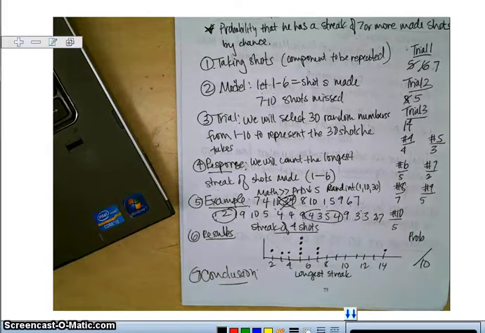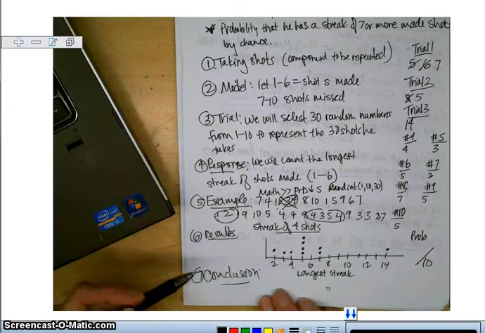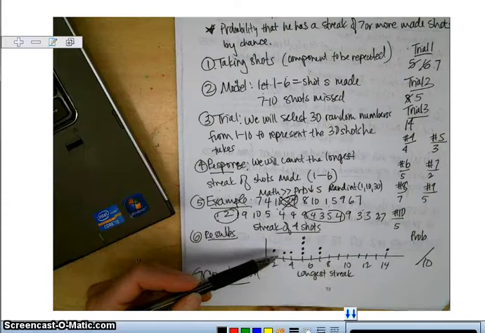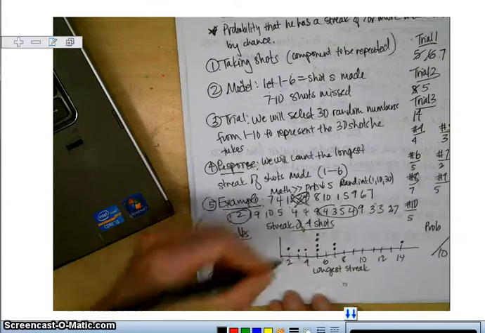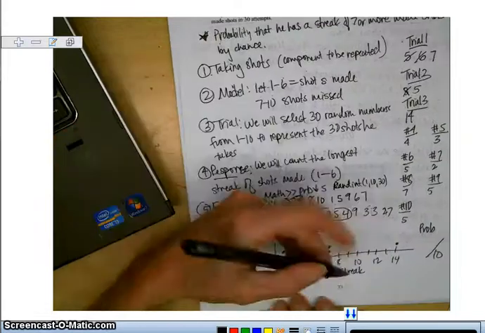So in my results, he had a streak of 14. That was the longest streak. Not very consistent, and most of his streaks were 2 to 5. Okay, so what's my conclusion? The probability that he has a streak of 7 or more. Remember, we were looking for the probability that he has a streak of 7 or more.